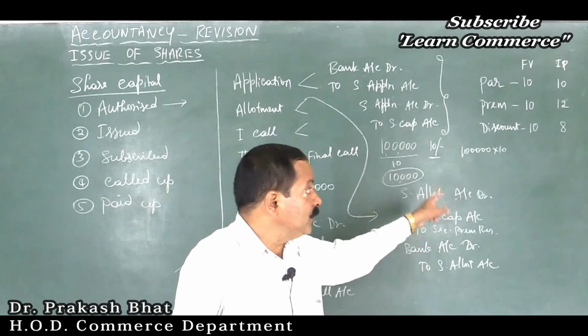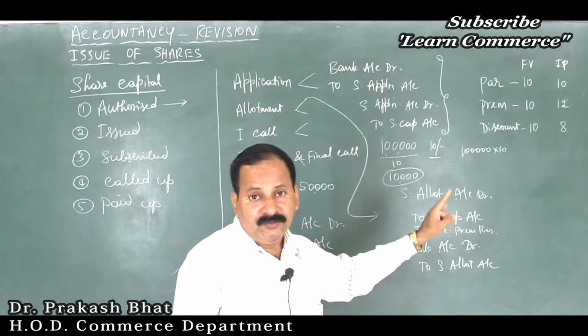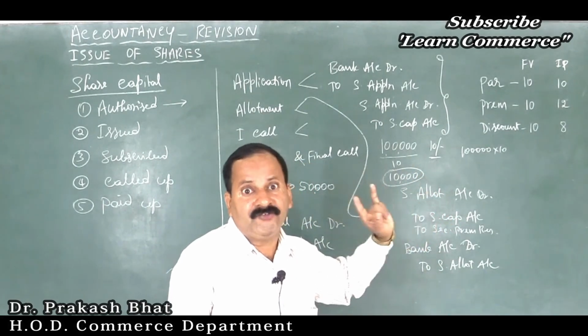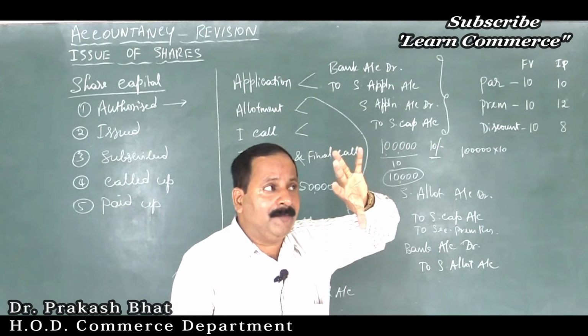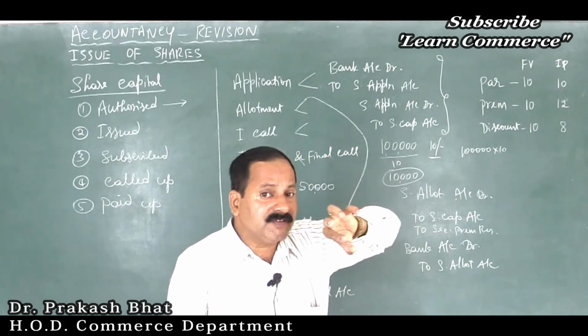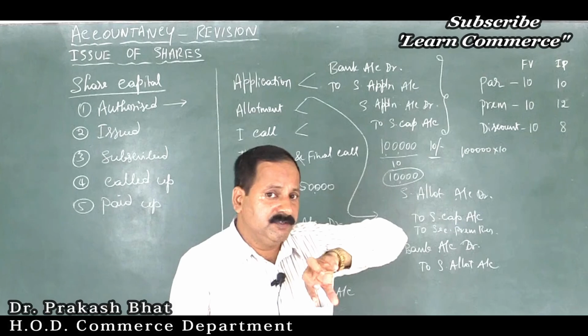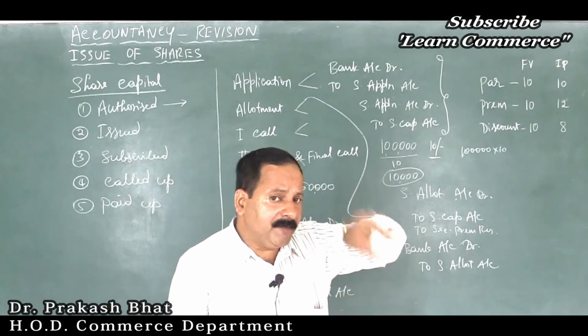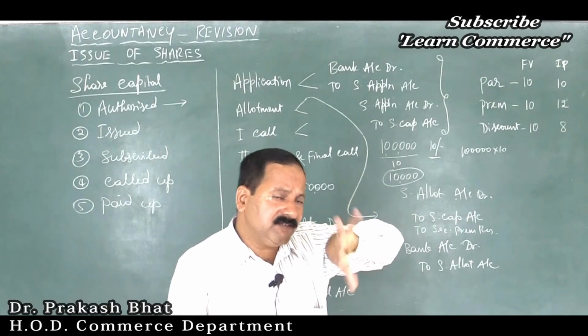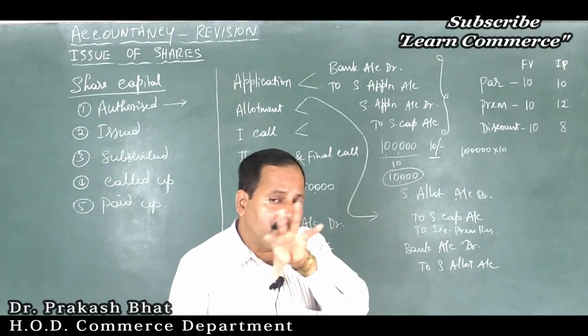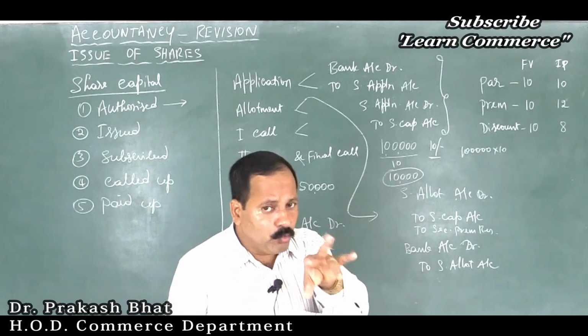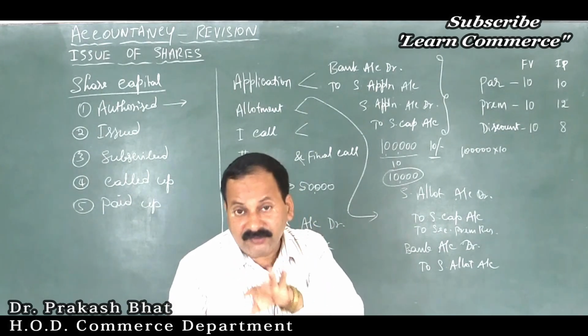So be sure of the amount. While passing the first entry itself, make sure whether the given amount is a worth of shares or number of shares. If worth of shares are given, divide it by the face value. Otherwise, write the amount, multiply it by 10 or whatever the face value is given. So make sure of it.